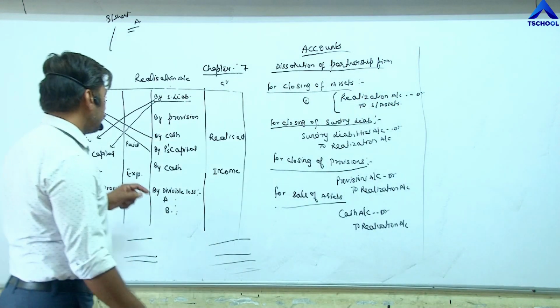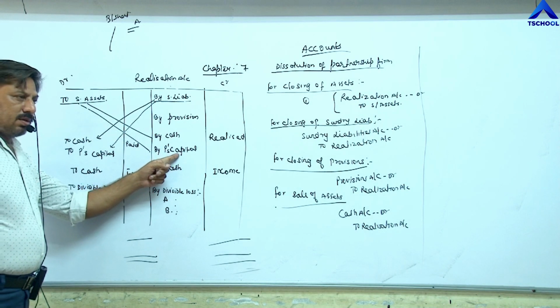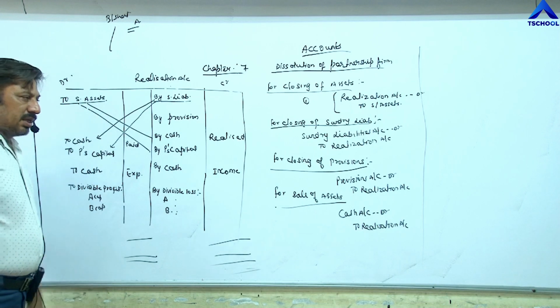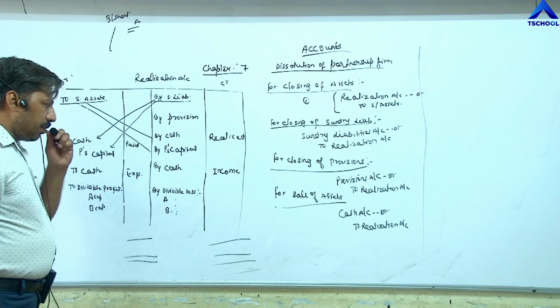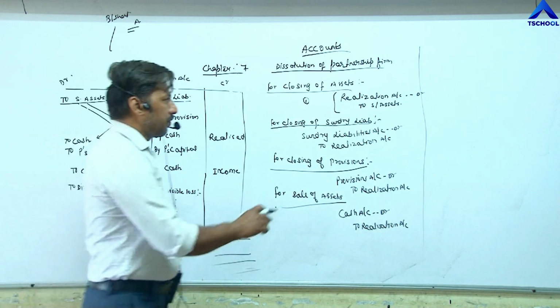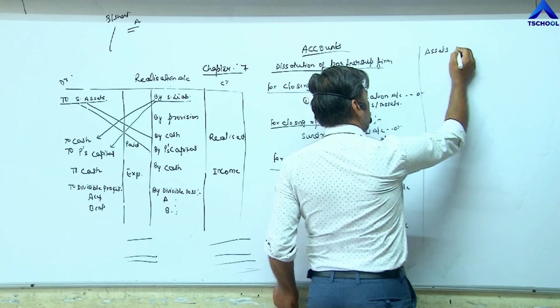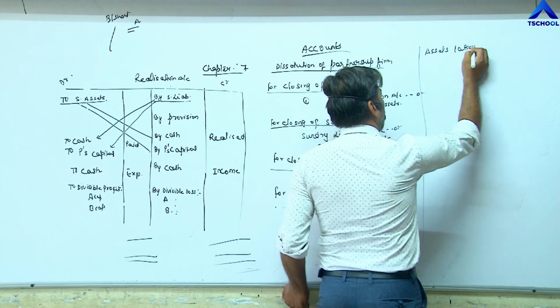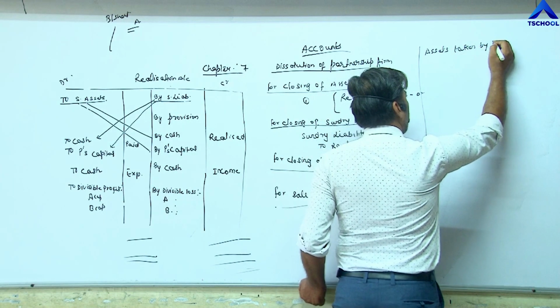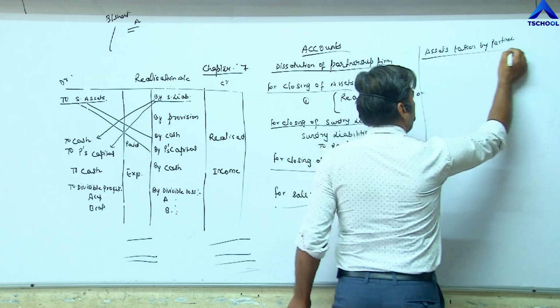Now next, if assets of the firm are taken by any partner at the time of dissolution, then the entry becomes, first of all, the heading: assets taken by partner.